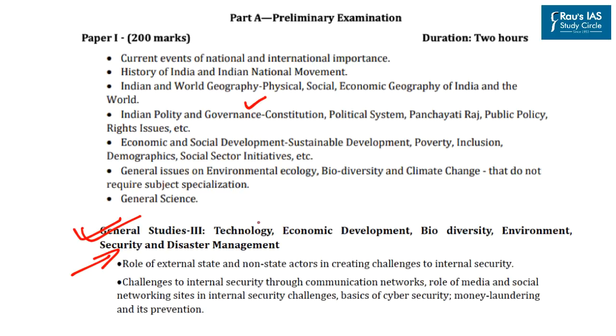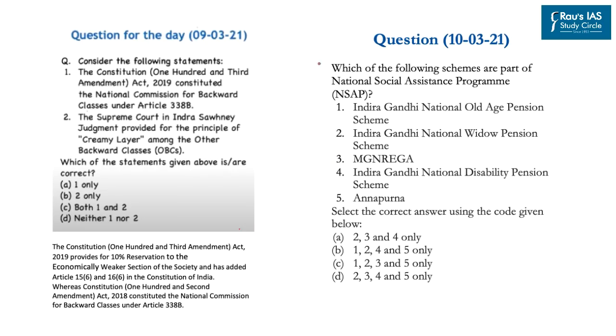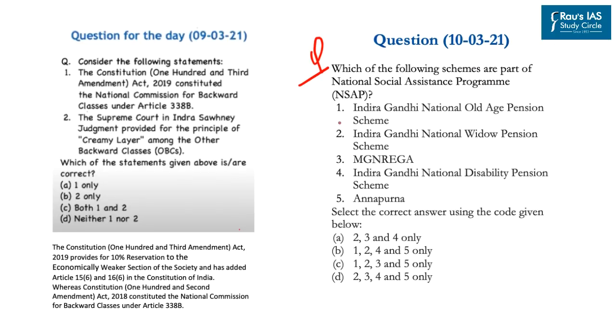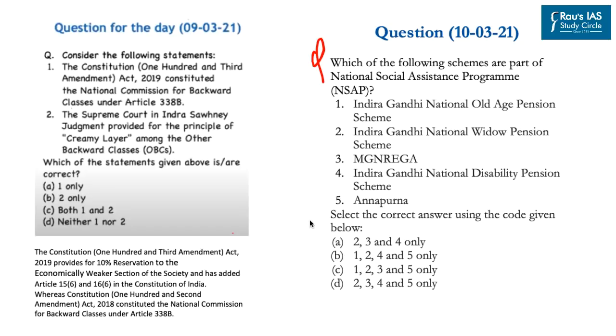So with this, let's take up the question for the day. Based on our discussion, the question for the day is: which of the following schemes are part of the National Social Assistance Program? First, Indira Gandhi National Old Age Pension Scheme. Second, Indira Gandhi National Widow Pension Scheme. Third, MGNREGA. Fourth, Indira Gandhi National Disability Pension Scheme. And fifth, Annapurna. Select the correct answer using the code given below. A, 2, 3 and 4 only. B, 1, 2, 4 and 5 only. C, 1, 2, 3 and 5 only. And D, 2, 3, 4 and 5 only.